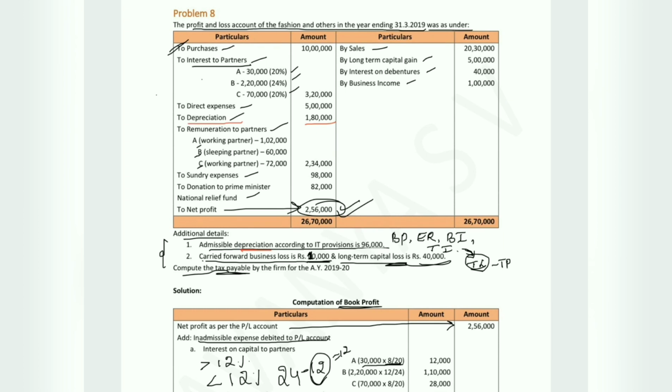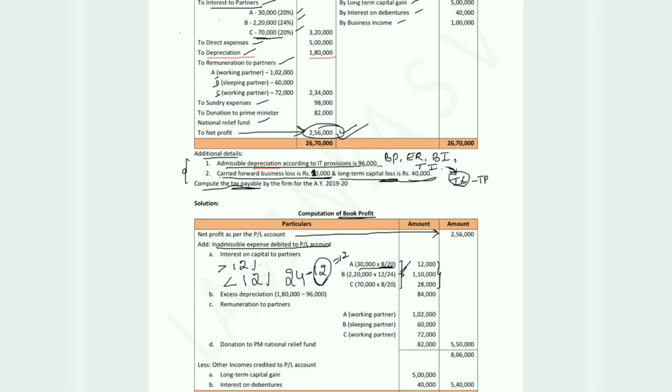So 2,20,000 into 12 by 24 is inadmissible. Now next point is C, 70,000 at the rate 20% for C. So exceeded value is 8%. So 70,000 into 8 by 20. So summing up all the values, we will get 1,50,000.